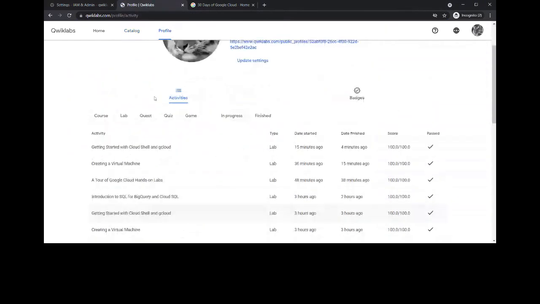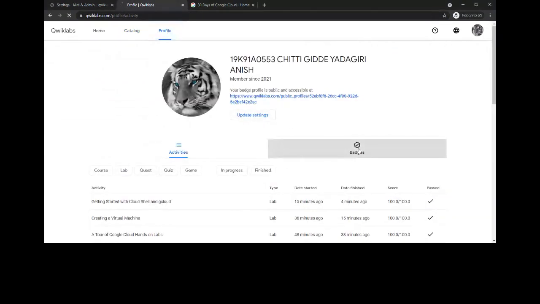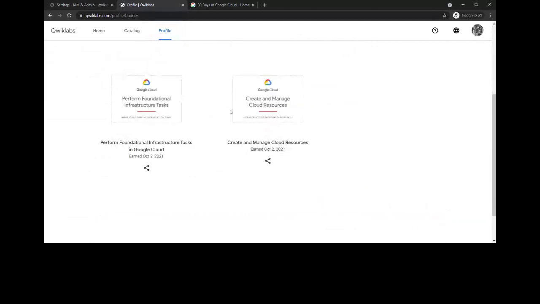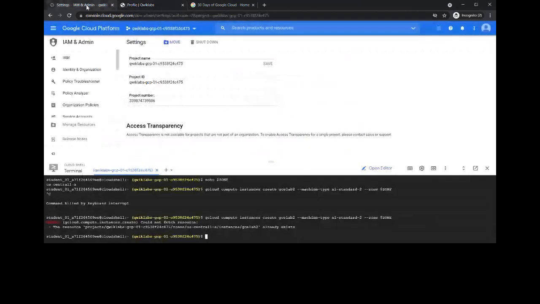Here in my profile, there is a badges section, and in those badges, I have completed these two skill badges as of now. So I can share like this. You can click the share button and share it on LinkedIn and Twitter, whatever you want.